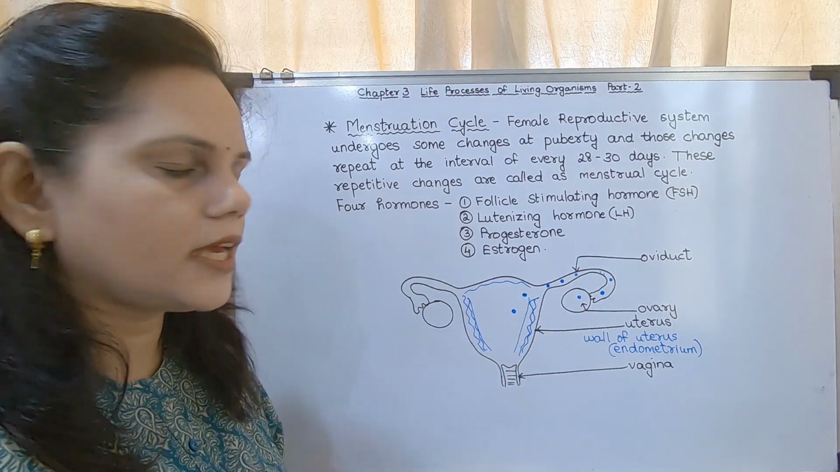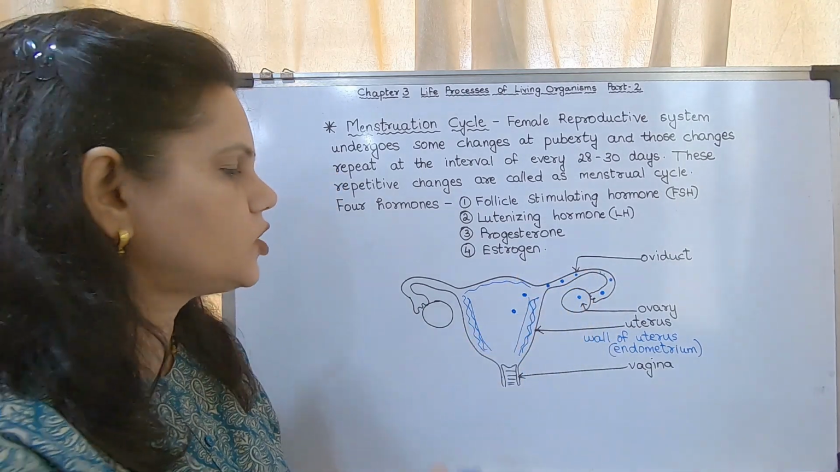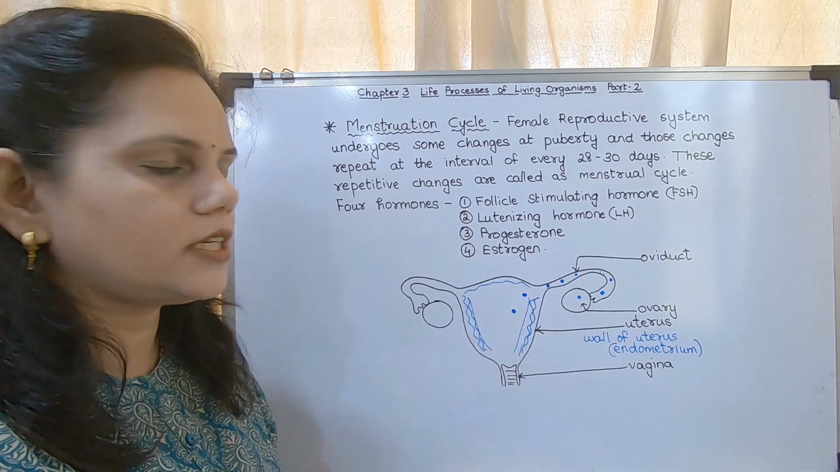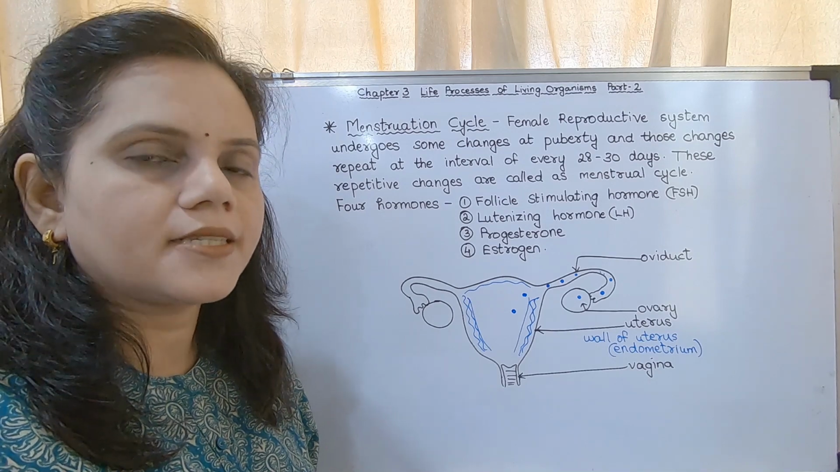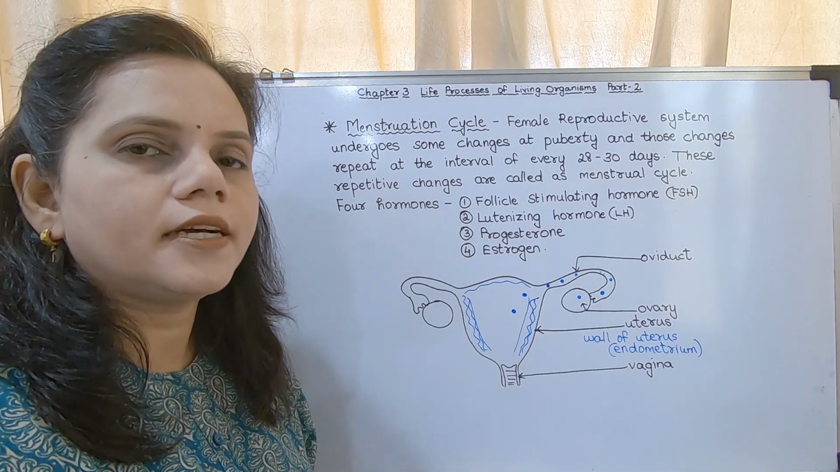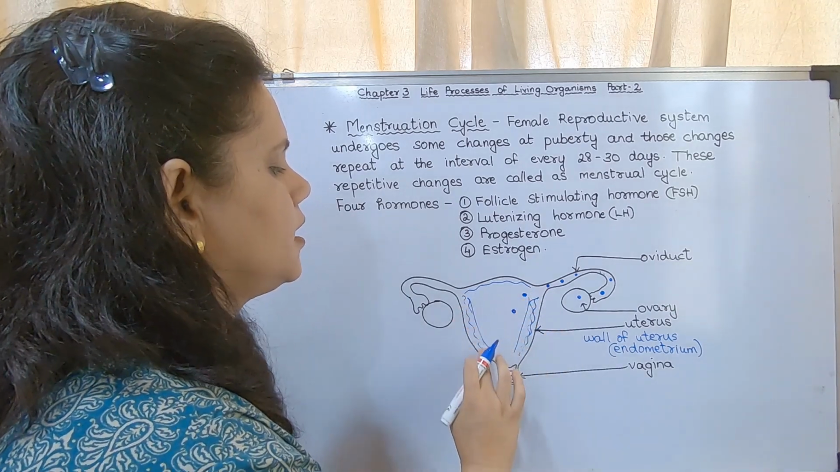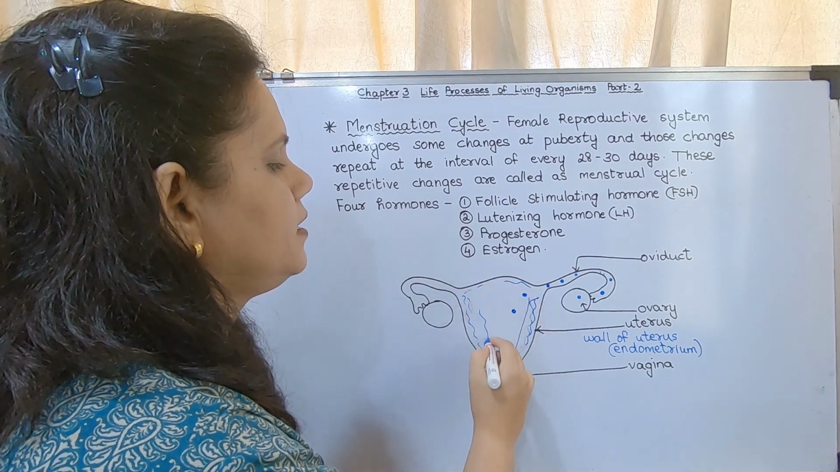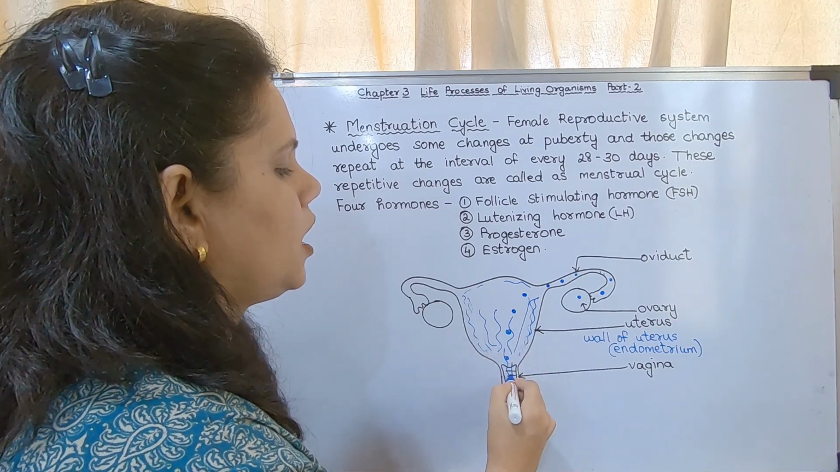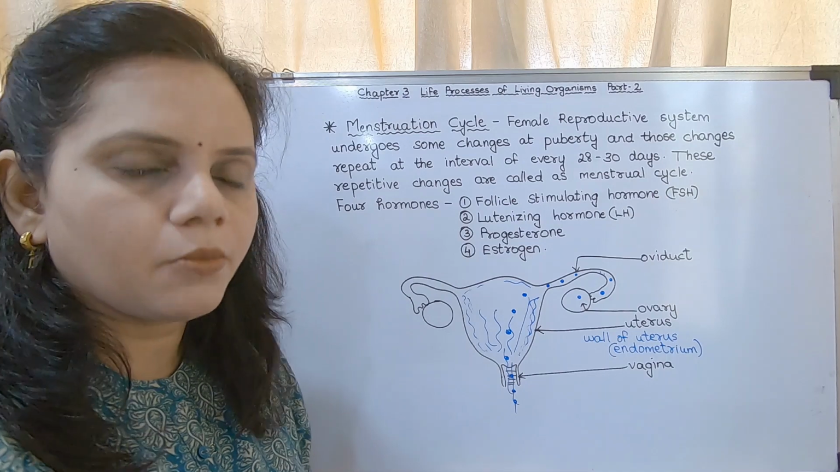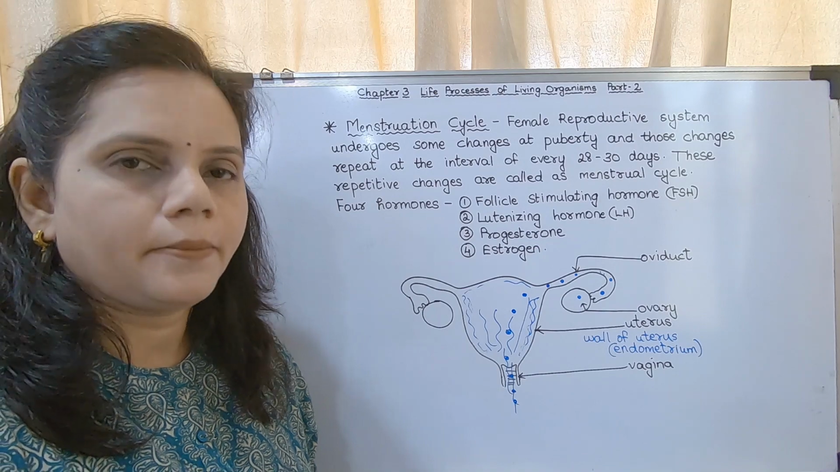Till then, what has happened? While this is happening in the ovary and the oviduct, in the uterus the wall of the uterus, the endometrium, develops blood vessels. It becomes thicker and thicker. If there is no fertilization, all this endometrium will degenerate and move out of the female body. That process is called menstruation.